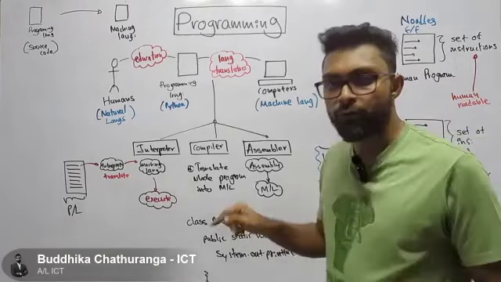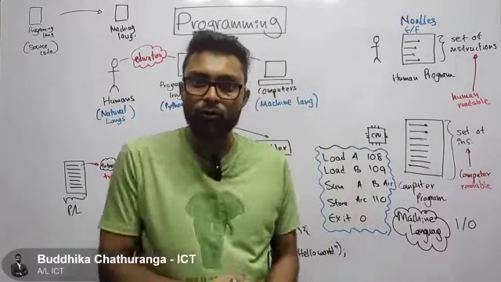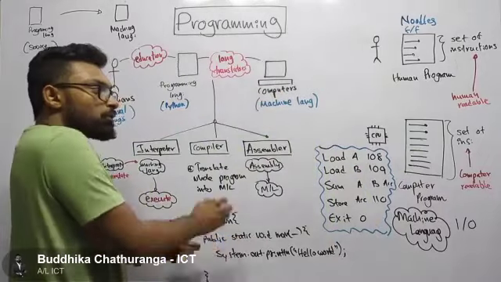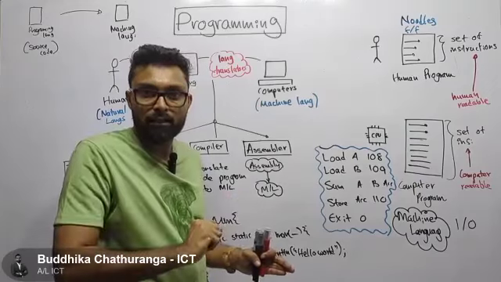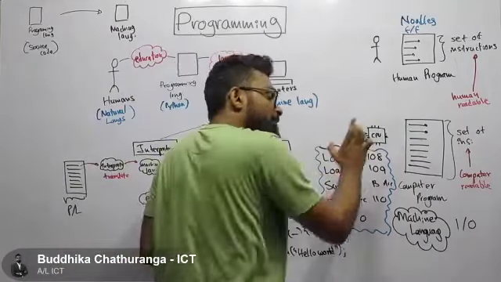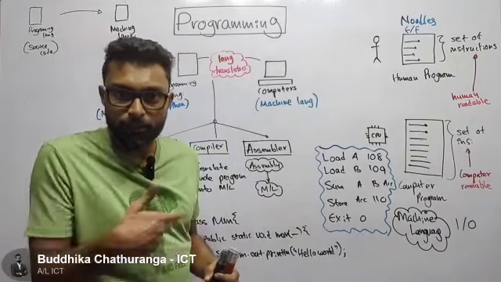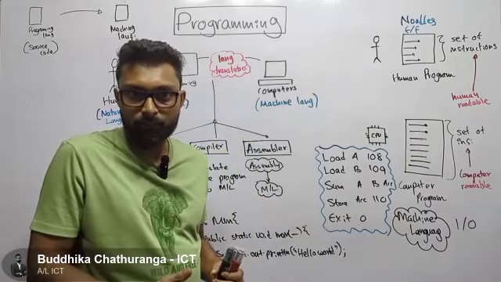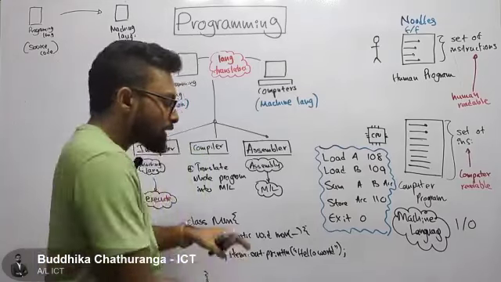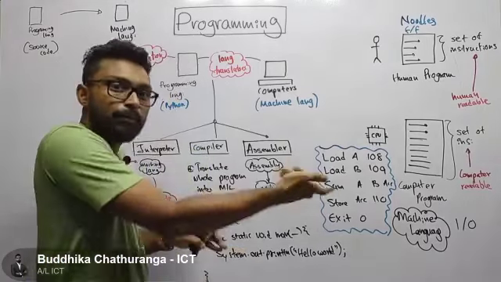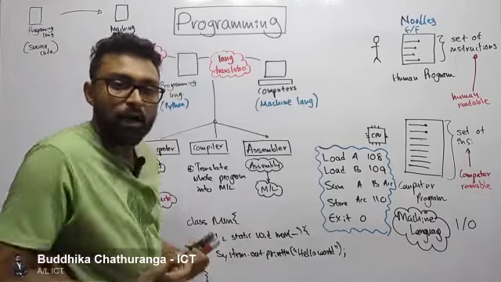So if I want to execute this program inside the computer, what do I have to do? I have to convert this into a way that computers can understand. When I say computer, that's the CPU, because the CPU is going to execute our code. CPU is going to execute instructions. So I have to convert this program in a way that CPUs can understand. But I can't do that.